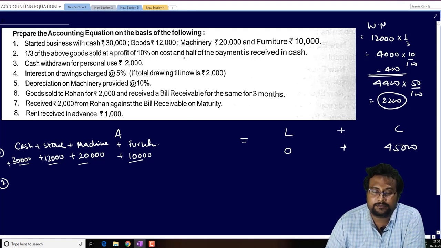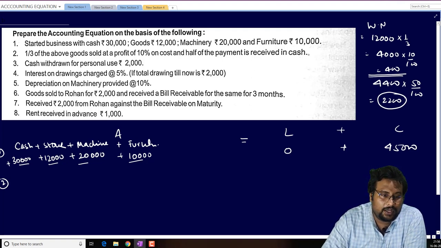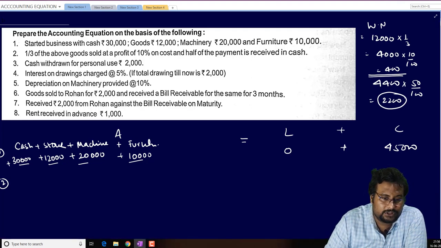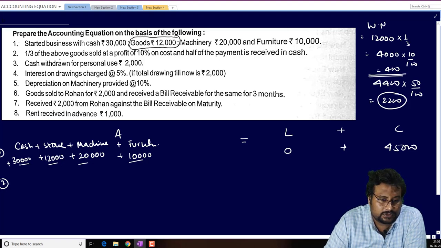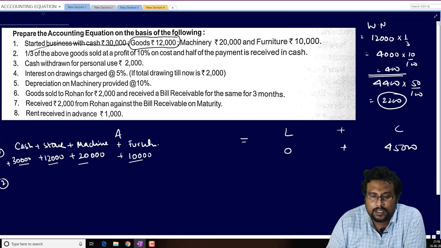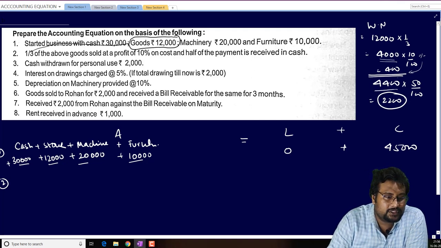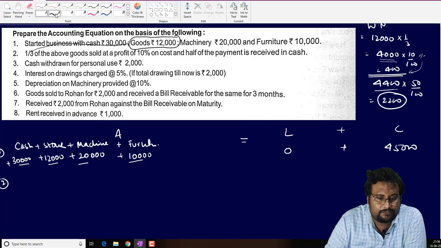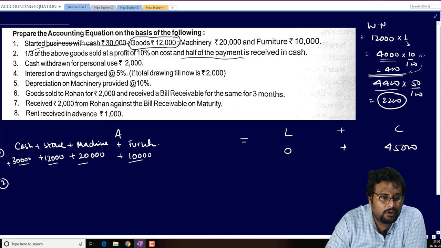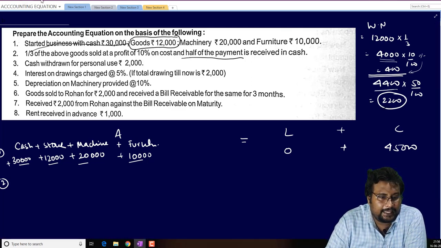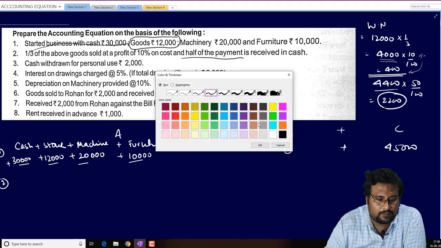That means, beta, how much total goods do you have? You just understand this very important question. Total goods you have 12,000, and one third of this 12,000 is how much, beta? Simply 4,000, and 10% of 4,000 will be 400. So total price is 4,400. And now only 50%, half of the payment you receive in cash. So 50% of 4,400 will be 2,200. Got it? So as per this particular method, we have to solve the question.